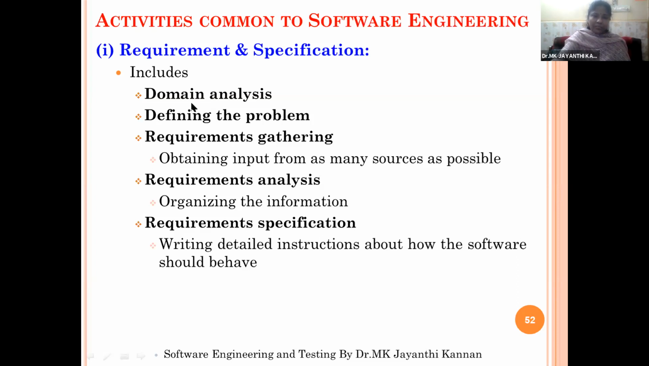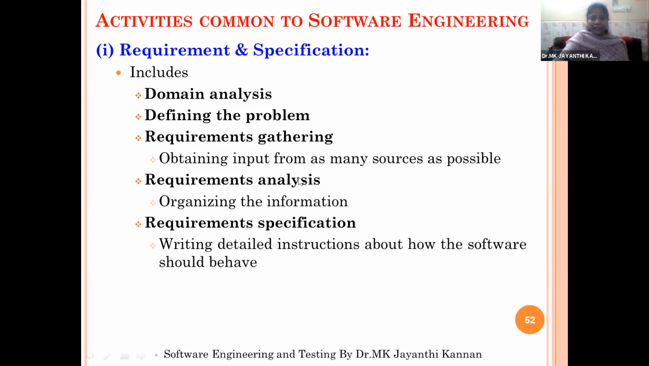If it is a hospital based project, then it is the hospital domain. If it is airline based, the domain is airline. So first we need to understand the domain, and how the operations are actually performed manually in that particular domain. Then define the problem. Then based on the problem, requirements gathering should be done by obtaining input from as many sources as possible. So based on the problem, you go for the requirements.